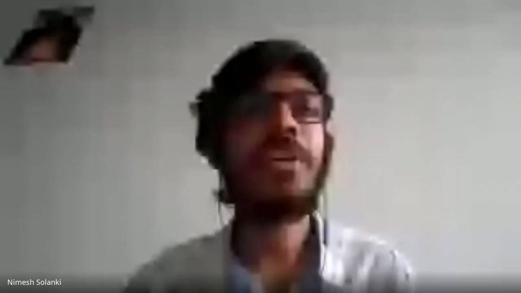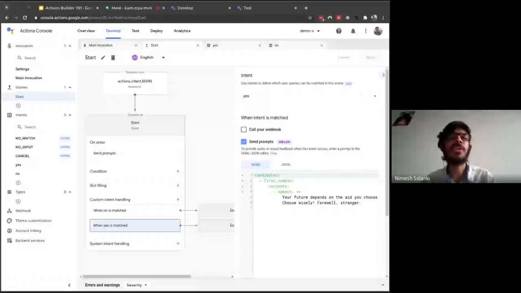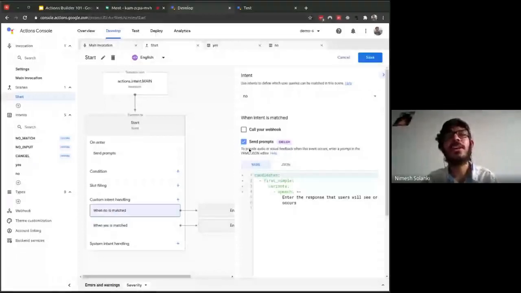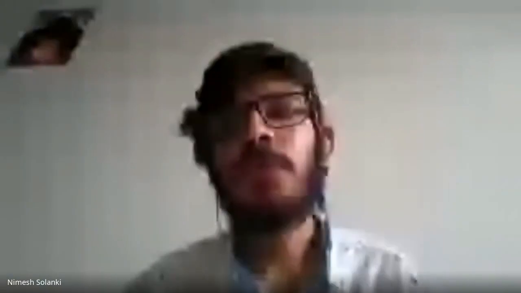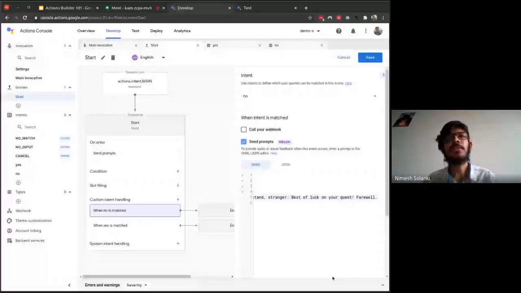For any intent, if you want to send prompts, please make sure you tick this checkbox. Or you can even call the webhook. For calling the webhook, we have to put a handler name. So let me paste the string. What I'm pasting is, I understand stranger, best of luck on your quest, farewell. This is the simple string which we are sending to the user in the case when the user said no. As you can see, this is the no intent which we are handling.